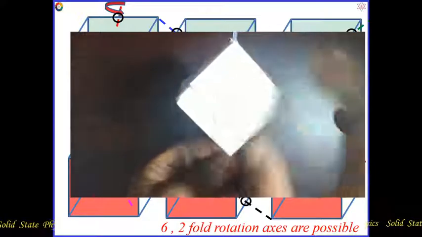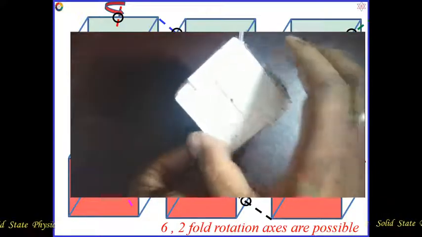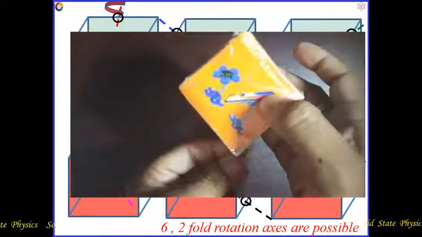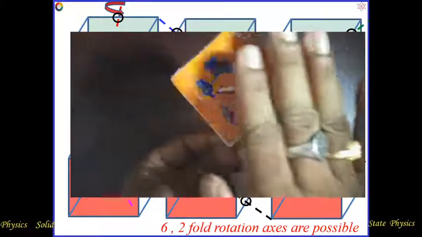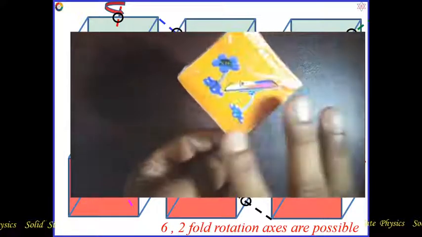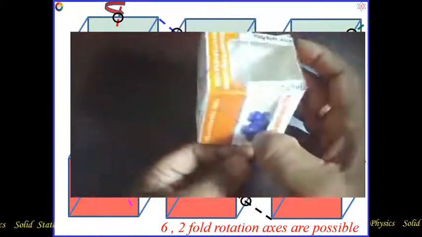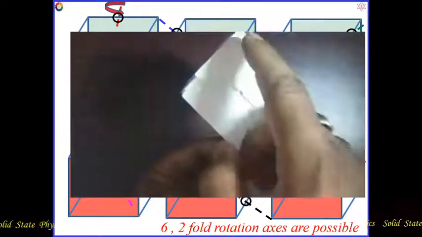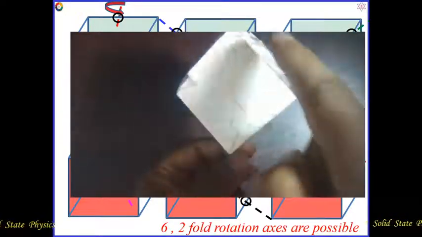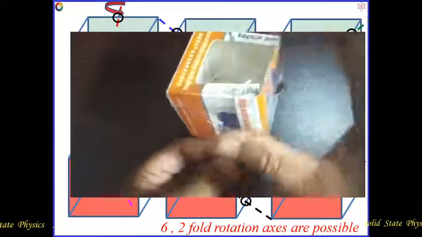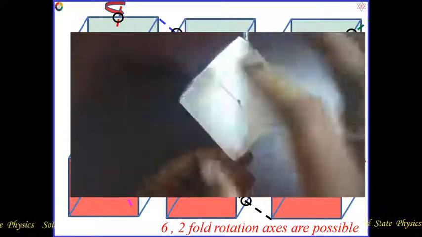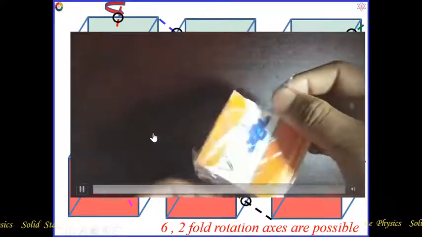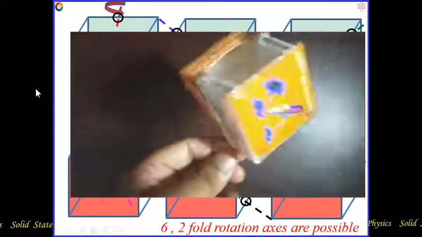So another way we can also verify. Suppose our initial view is this one. I rotated 90 degrees, I do not get the same view. Another 90 degrees I get the same view. Same view means it is one rectangle. Then another 90 degrees I do not get the same view. Another 90 degrees I get the same view. Same view means this is one rectangle, but this is not the same view. This is a slope type of view. So after 180 degrees I get the same view or symmetry. Only for that it will be called a two-fold axis of rotation.